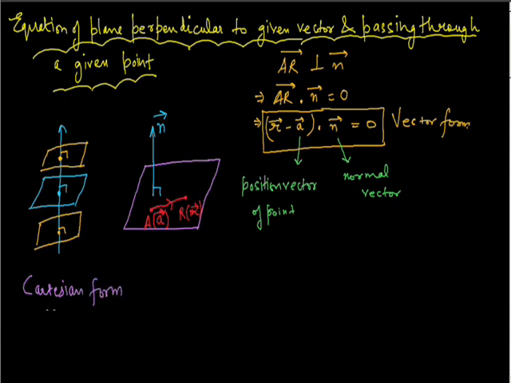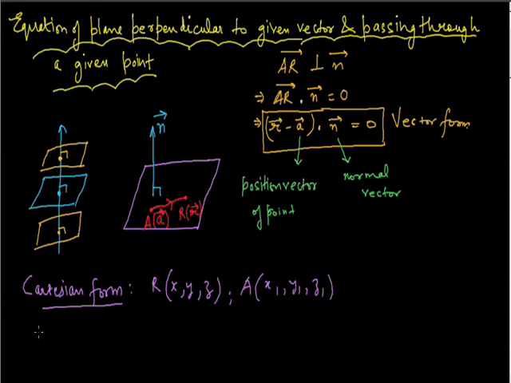To obtain the Cartesian form, let us assume that the coordinates of point R are x, y, z. The coordinates of point A, the given point, are x1, y1, z1.